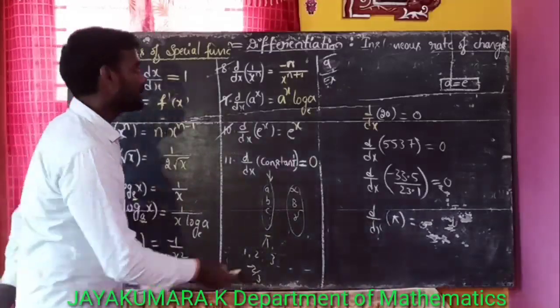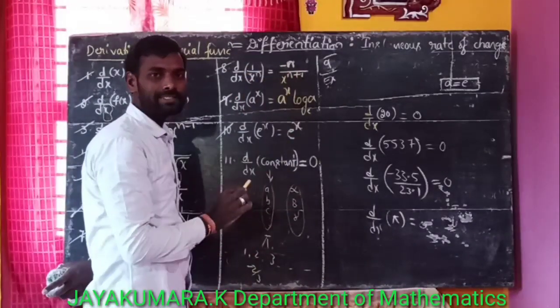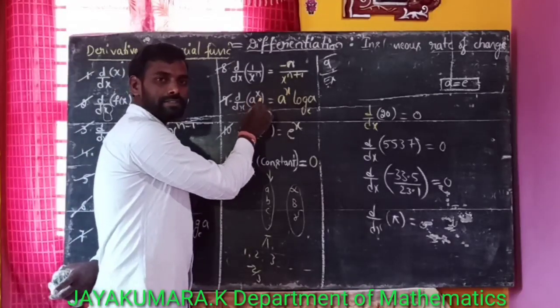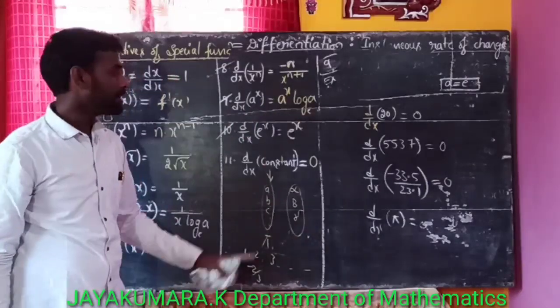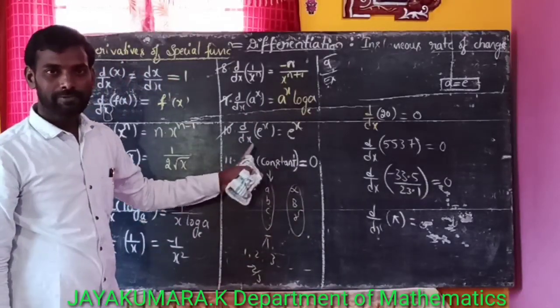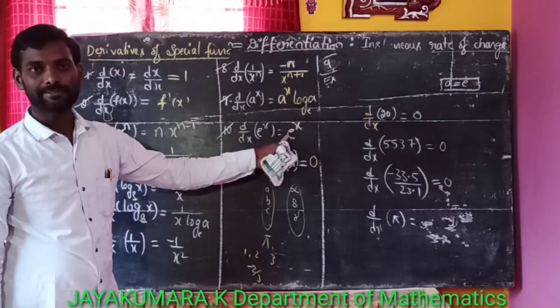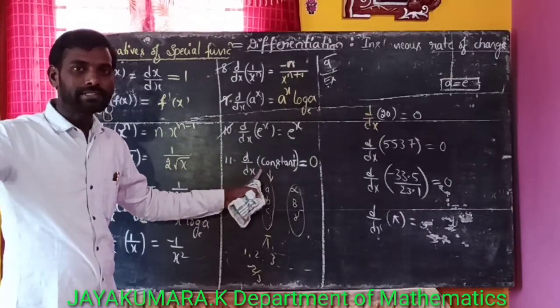Similarly, derivative of 1 by x to the power of n is minus n by x to the power of n plus 1. Similarly, derivative of a power x with respect to x is a to the power of x into log a. Derivative of e to the power of x with respect to x is the same thing, e power x. Derivative of any constant is equal to what?